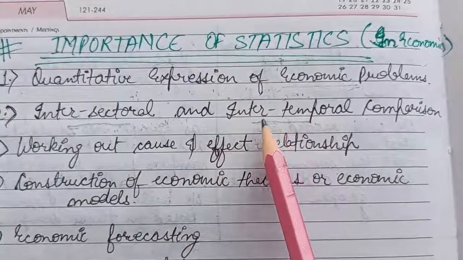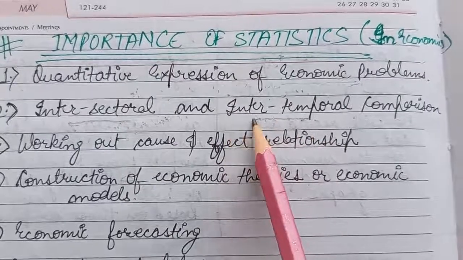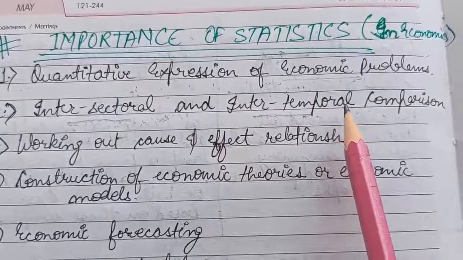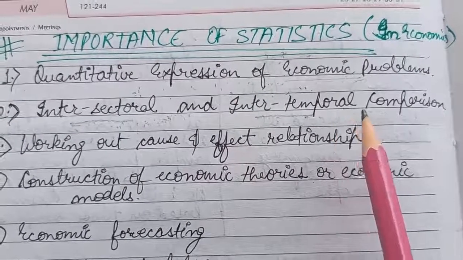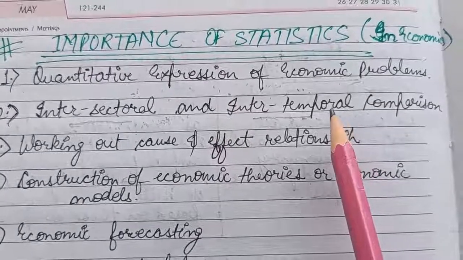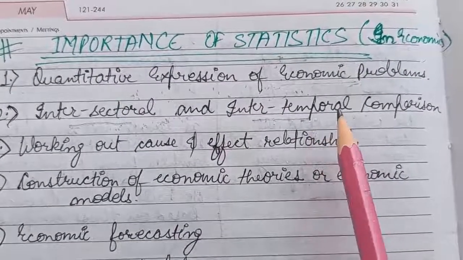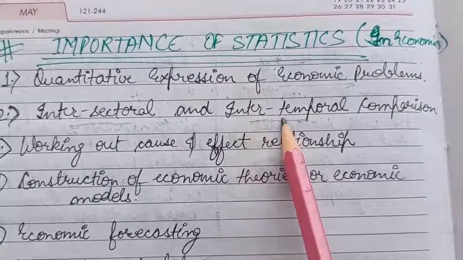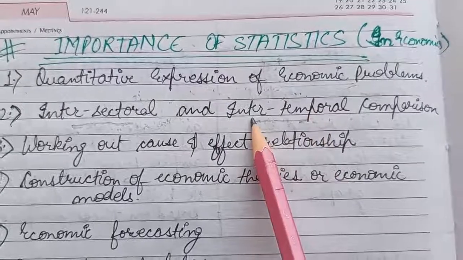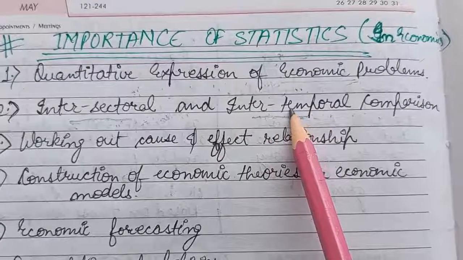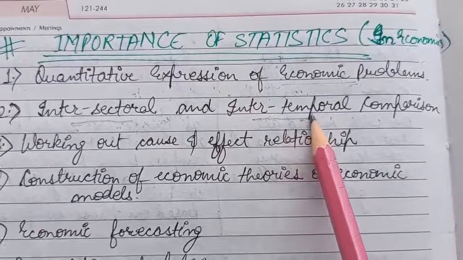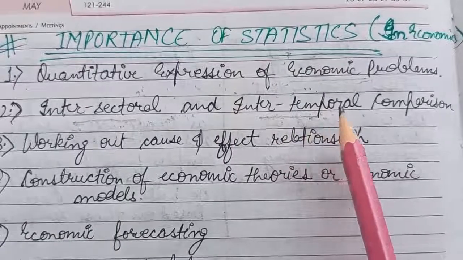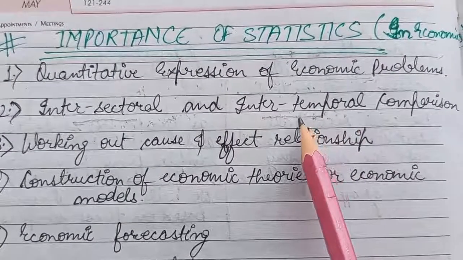Now the second one is intertemporal. Intertemporal means that we make a comparison on the basis of the time period. Suppose I want to compare the poverty in the current year with that of the previous year. That comes under the intertemporal comparison: in the previous year the people below the poverty line were supposed to be 25%, but in the current year it is 22%. That kind of comparison, done on the basis of the time period, is known as intertemporal comparison.